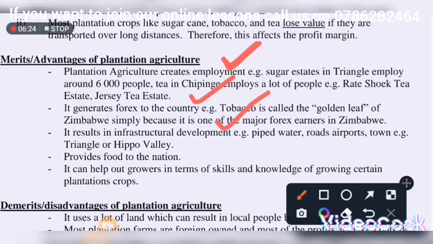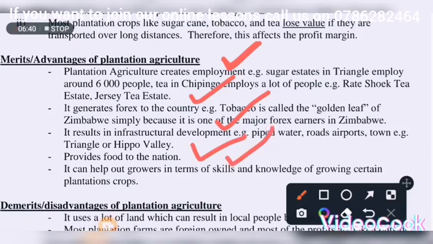All right. Another benefit of a plantation to the country is that it provides food for the nation. It provides food for the nation, right? And also it can help outgrowers in terms of skills.